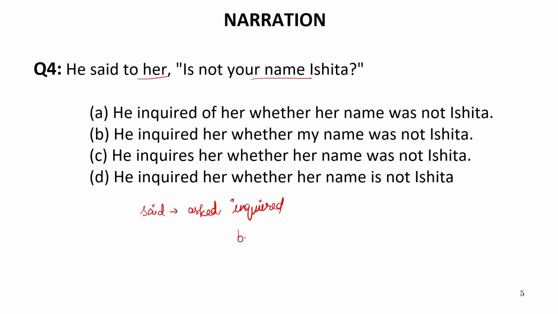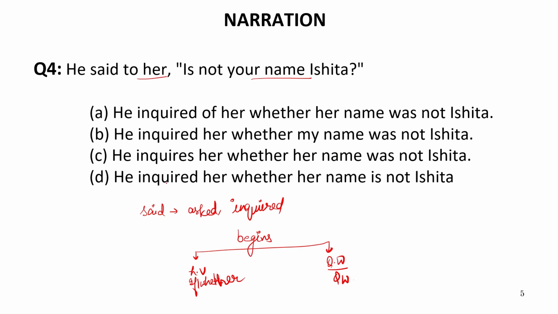For example, if it begins with a helping verb or a question word. If it begins with a helping verb, we use if or whether in place of inverted commas, not that. And if it begins with the question word, we write the question word as it is in place of inverted commas and not the word that.